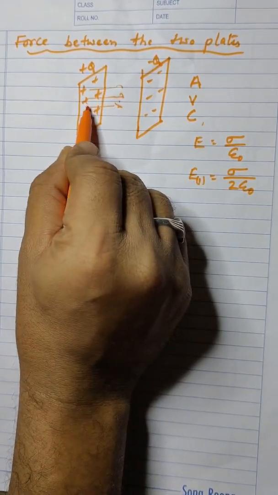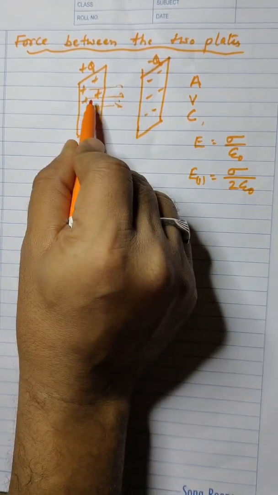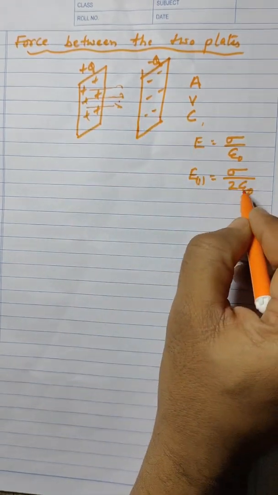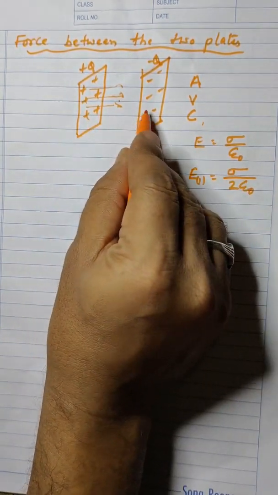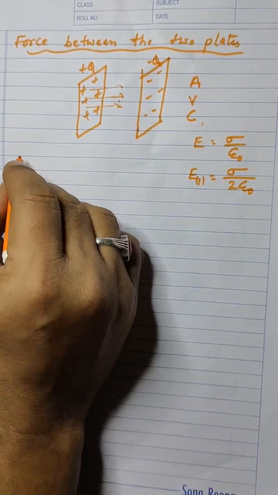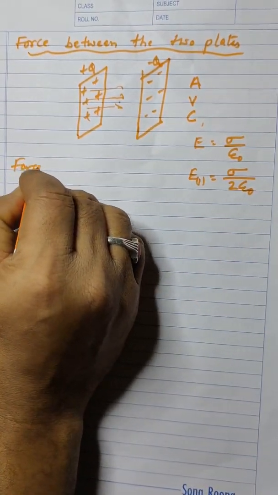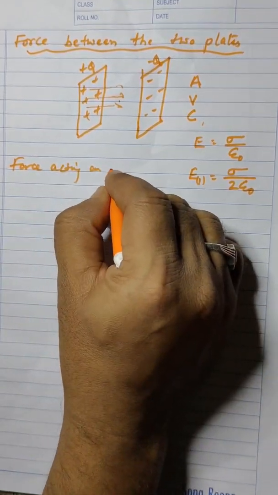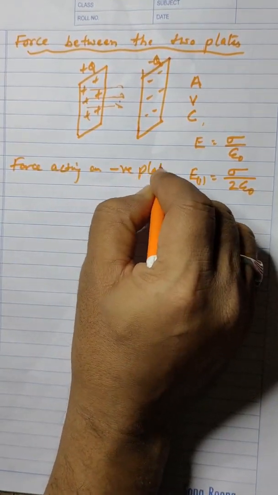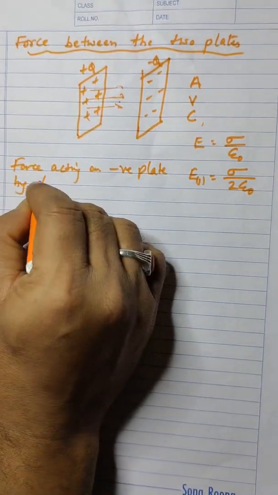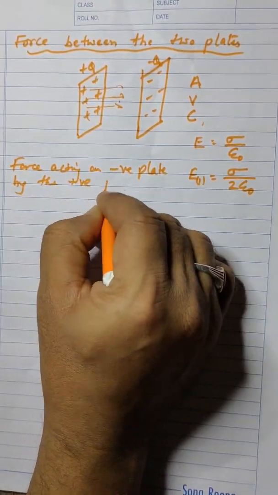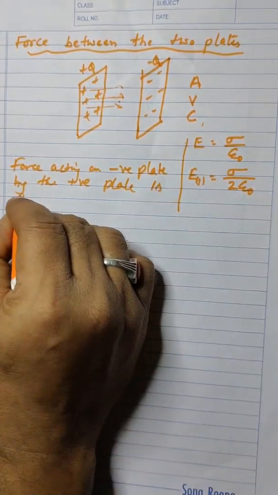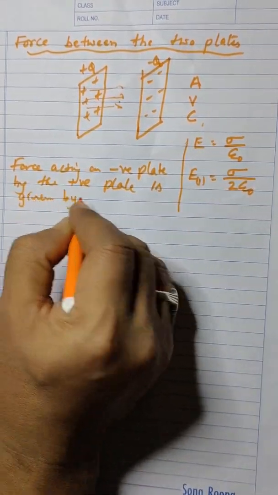This field is acting with a force on this plate. That is, this plate is acting with a force on the other plate due to this electric field. Therefore the force acting on the negative plate by the positive plate is given by the general formula.